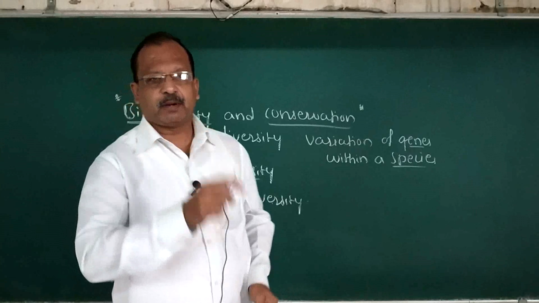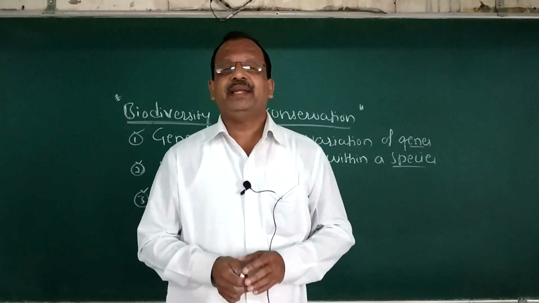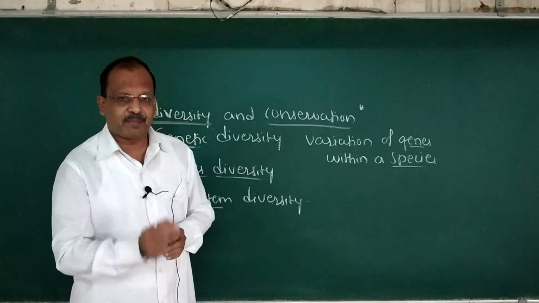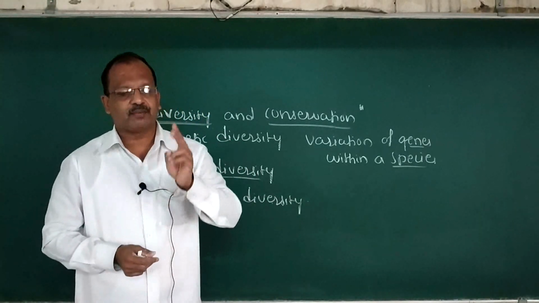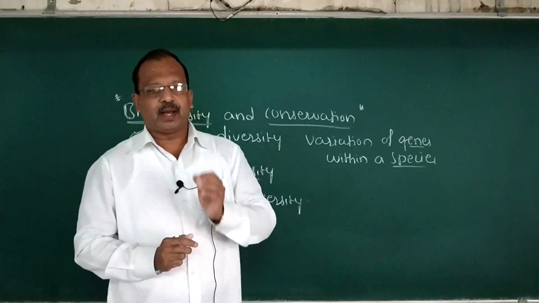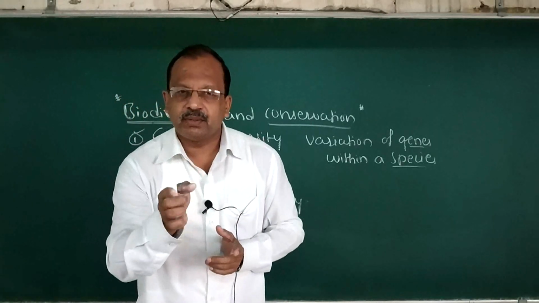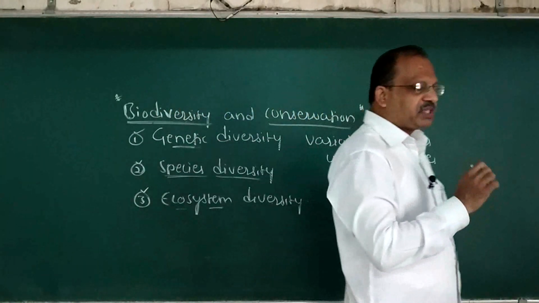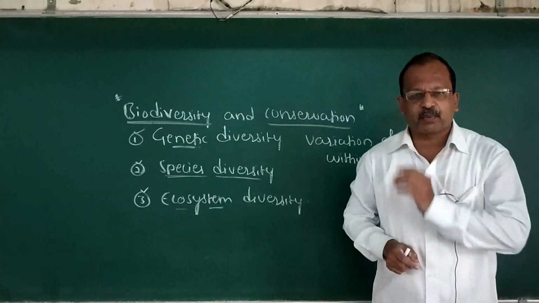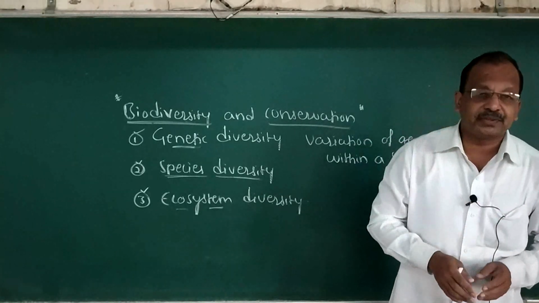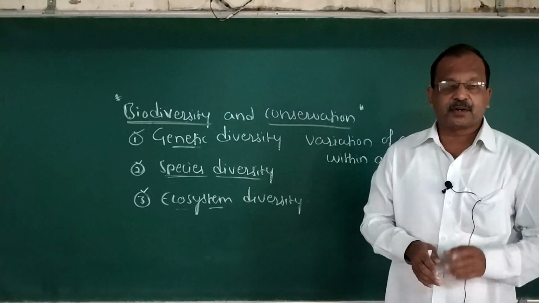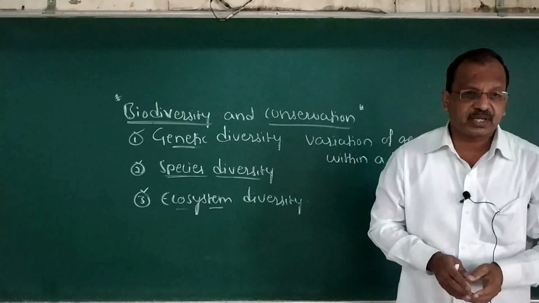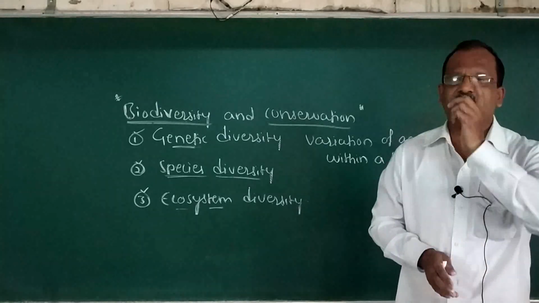Back to the first chapter, reproduction in organisms, where I came across this point: reproduction is of two types, asexual and sexual. The individuals produced through asexual reproduction are almost identical to their parents. Hence the term clone is used to describe such individuals which are morphologically and genetically similar.